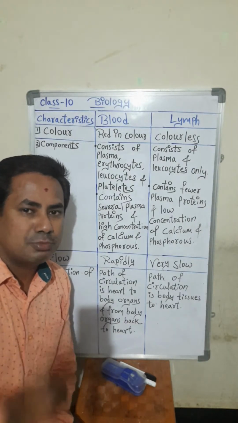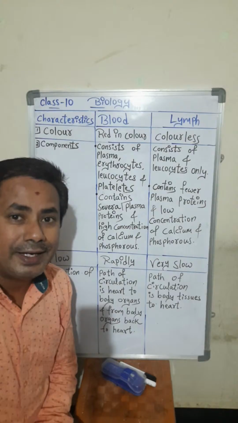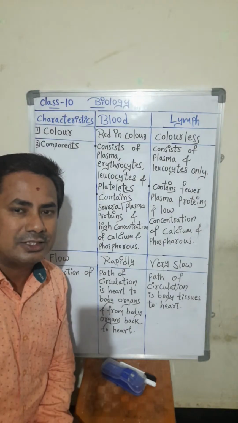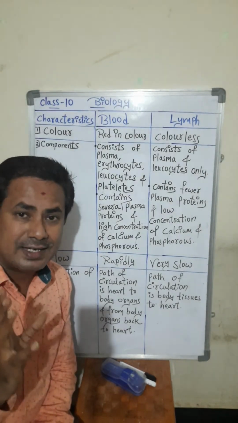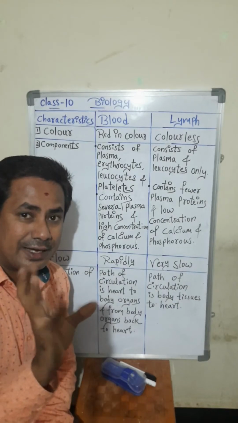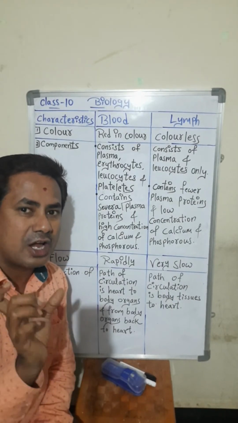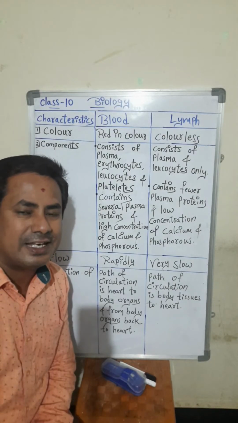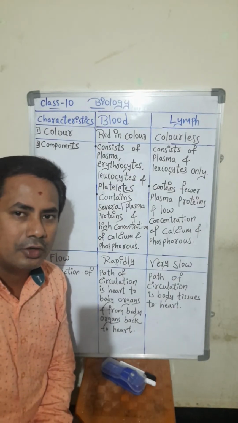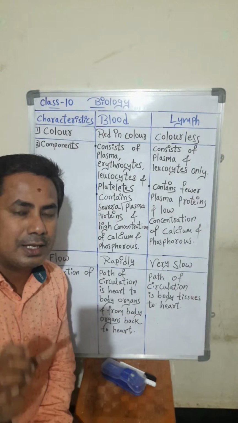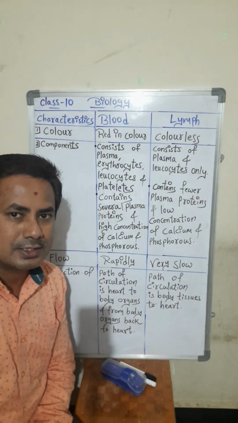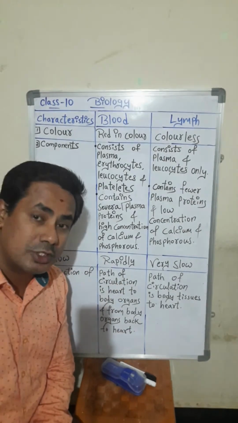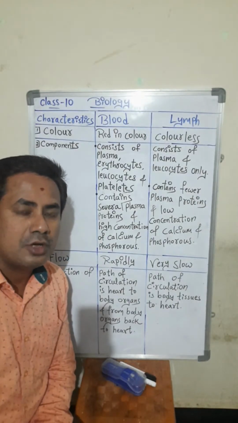RBC lifespan is 100 to 120 days. The RBC function you already know. Red blood cells are red in color because of the hemoglobin pigment, and the function is to carry oxygen in our body. It contains iron. Hemo means blood; hemoglobin, a protein, is present, students. So RBC lifespan is 100 to 120 days, WBC lifespan is 10 to 16 days, and platelets are another type of blood cell.